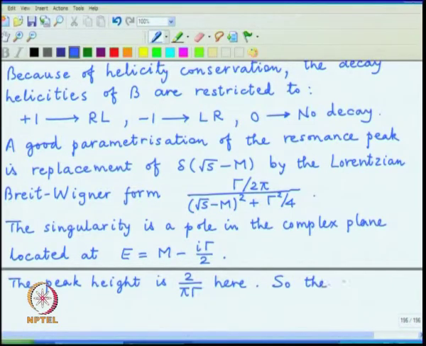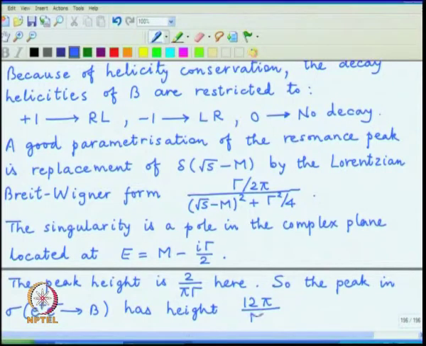So, the peak in sigma E plus E minus going to B has height (12 pi) divided by m square, and this is very easily identifiable. It just depends on the mass of the bound state, and experimentally it is also very easy to check.